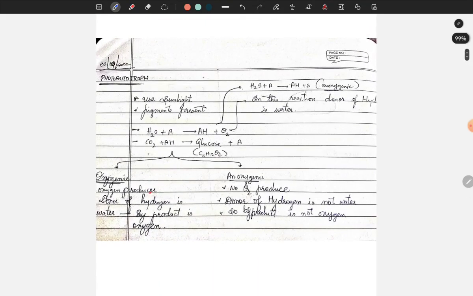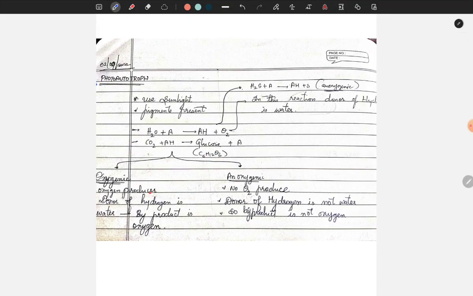Next comes another important type called photoautotrophs. What are photoautotrophs? As I told you, they require sunlight as their energy source, and they have a pigment, mainly chlorophyll A. That is our routine use of sunlight, with pigments present. Don't worry about this. It comes in the photosynthesis chapter. I will explain it later.